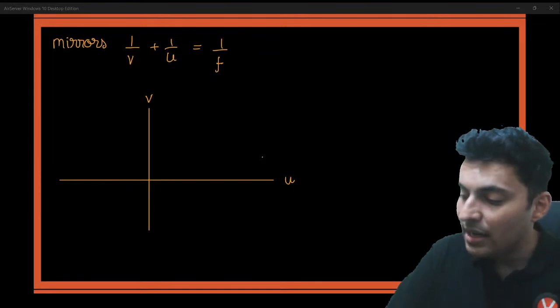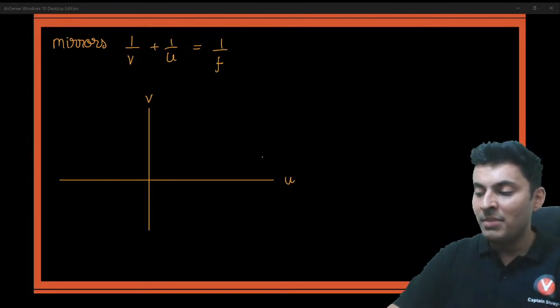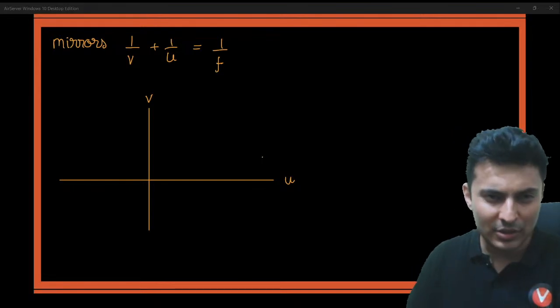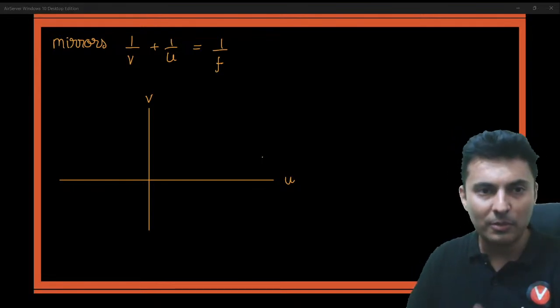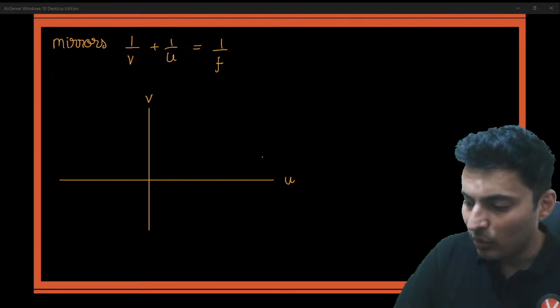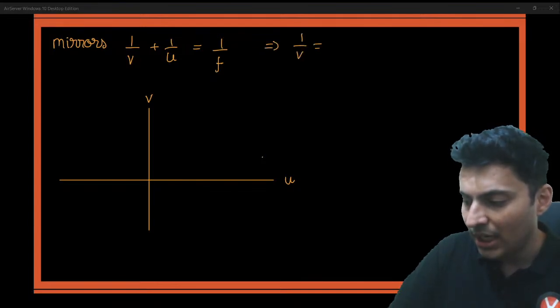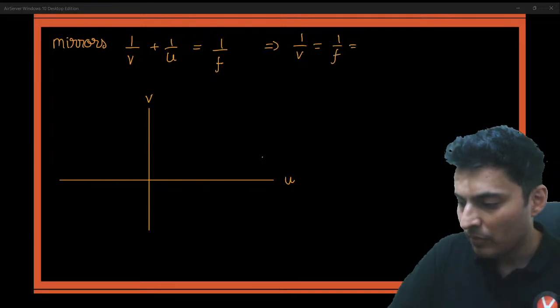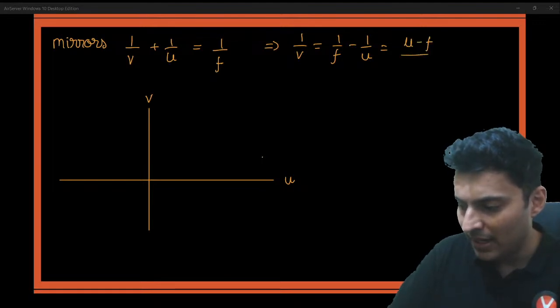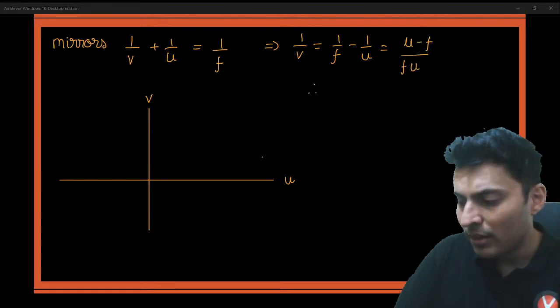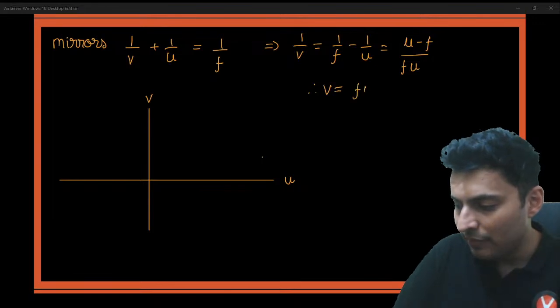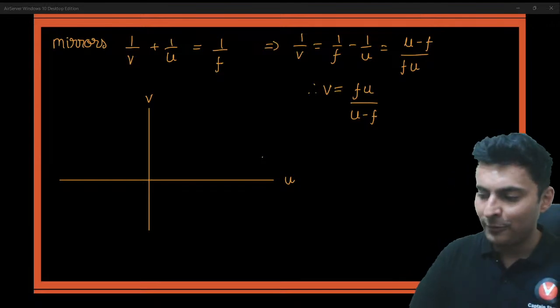First of all, rearrange this formula to make it look a little bit good. So how do we rearrange that? Let's do this. See, I can write it as 1 by V is equal to 1 by F minus 1 by U. Taking LCM, it will be U minus F divided by FU. So therefore, V will be equal to FU divided by U minus F.